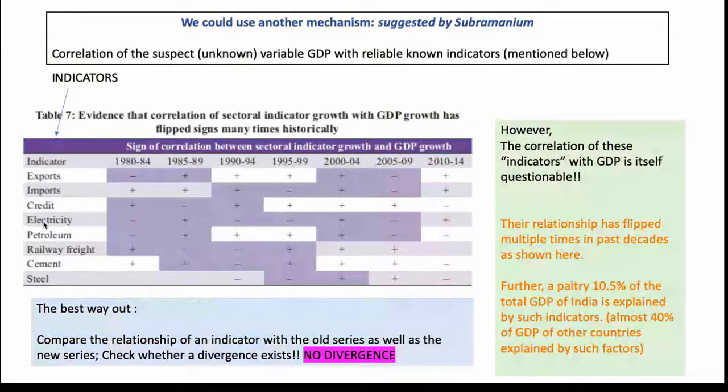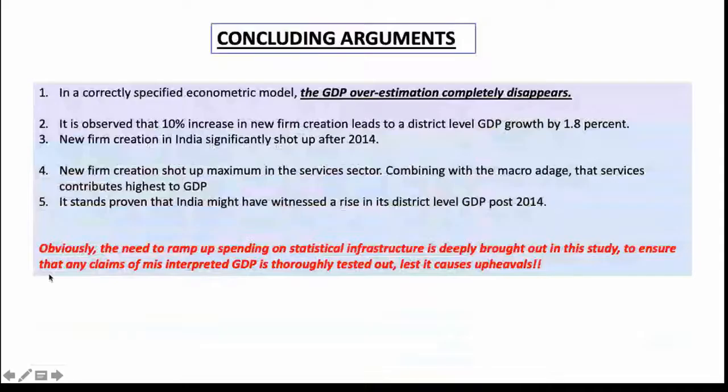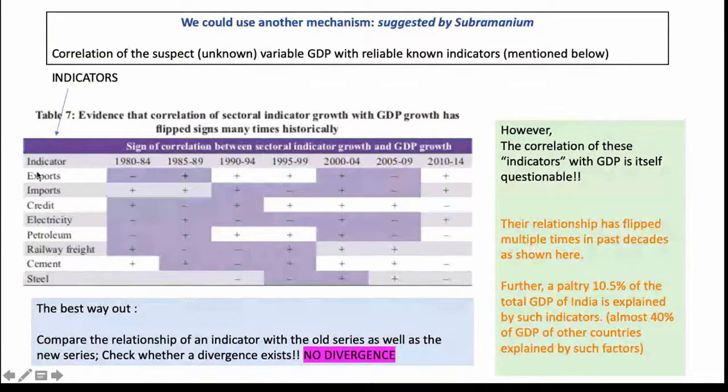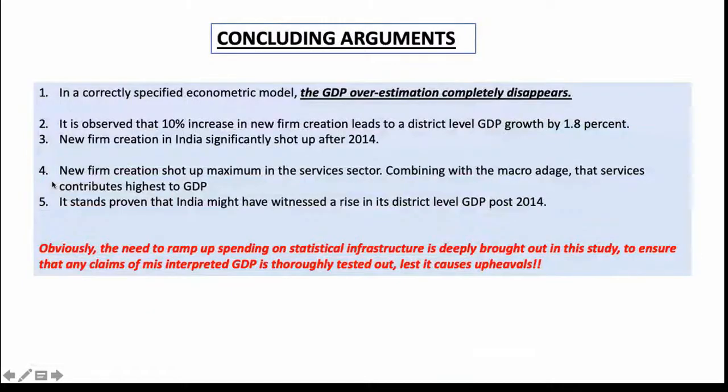The best way to find this out is to compare the relationship of a particular indicator with the old series as well as with the new series. And once you do that, you will see that there is actually no divergence. Whatever was the relationship of any particular indicator with the old series, the same will be the relationship with the new series as well.